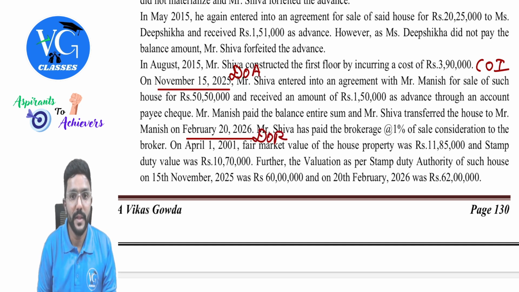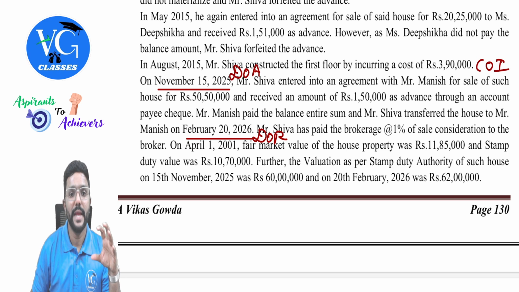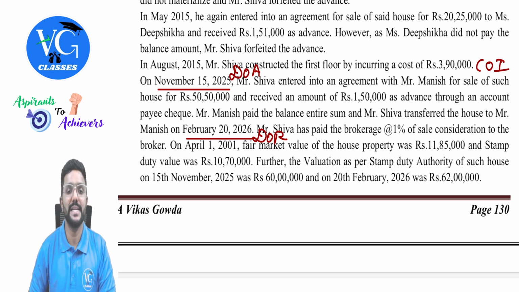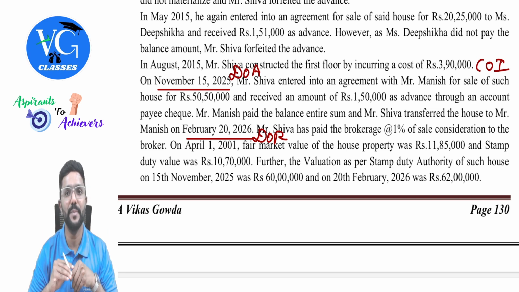And on the date of agreement itself, he has received at least a part of the consideration in any mode other than cash. Okay, sir. On April 1st, 2001, the fair market value of the house property was 11,85,000 and stamp duty value was 10,70,000. Okay. So if a land or building is purchased before 1st April 2001, we need to compare actual cost with what, guys? The lower of FMV and stamp duty value as on 1st April 2001, and both are given here.